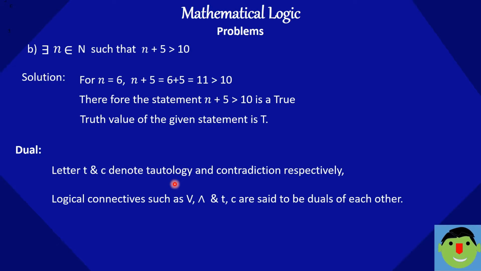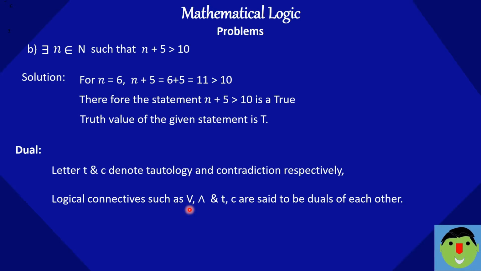Tautology means in the last column of the truth table all values are true or capital T, and contradiction means in the last column of the truth table all values are capital F. So capital T and capital F are duals of each other, small t and c are duals of each other, and connectives OR and AND are duals of each other.